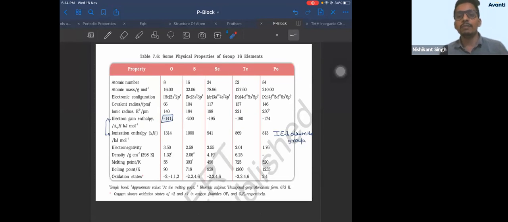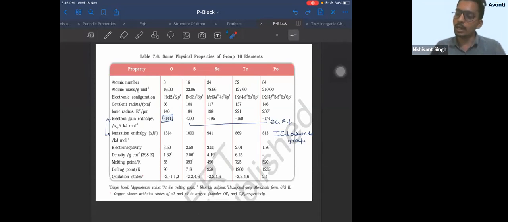But the problem is, we have studied that electron gain enthalpy decreases down the group. It is decreasing from here to here. Electron gain enthalpy is decreasing. Do not see that, sir, it is minus so decreasing means value is increasing? No, you don't have to see the sign. So it is decreasing from 200 to 174. Right? 200 to 174. But oxygen is an exception.